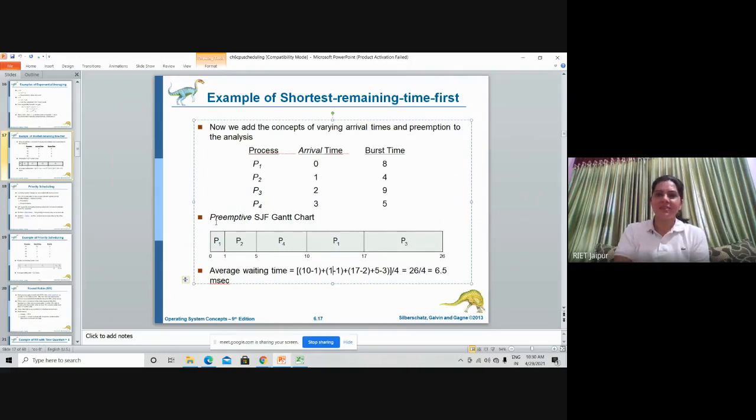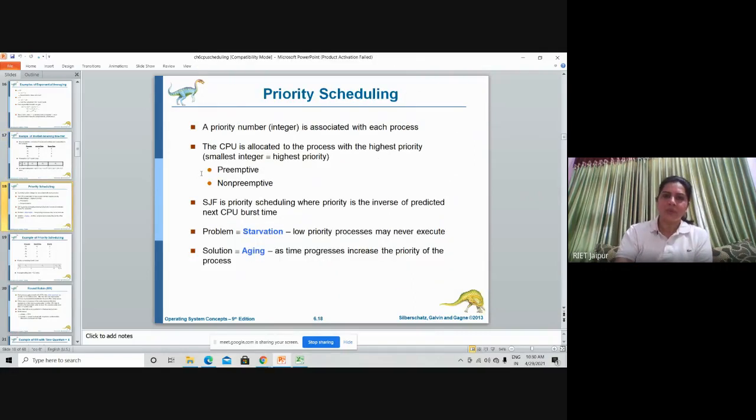As in the previous lecture, we have discussed the scheduling algorithm, shortest job first. We have discussed two types of scheduling algorithm, preemptive and non-preemptive. Today, we'll discuss the priority scheduling algorithm. Okay, priority scheduling algorithm. As the name suggests, priority, how we can prioritize the things.